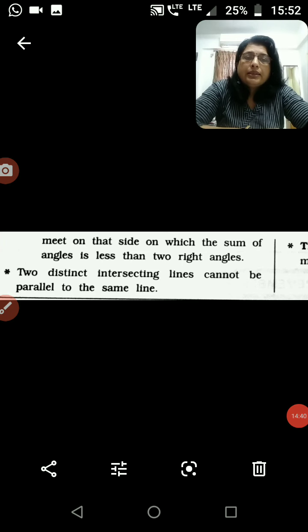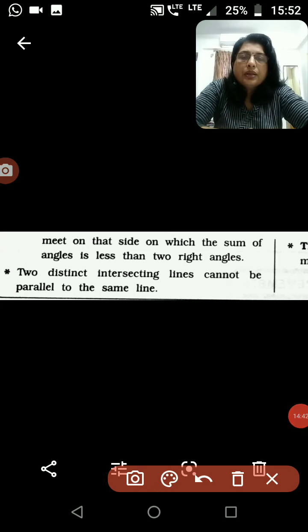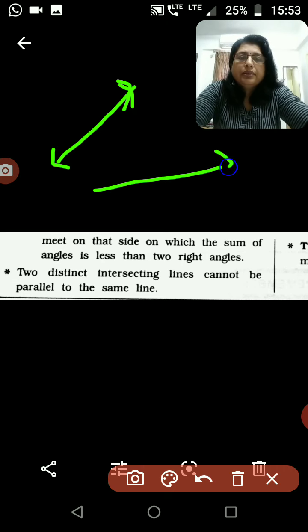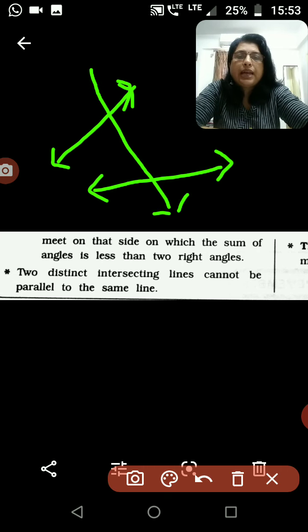Let us understand with a figure. Here, if one line is like that, this line is there, and one another line is there this way, and third line is falling on these two straight lines.